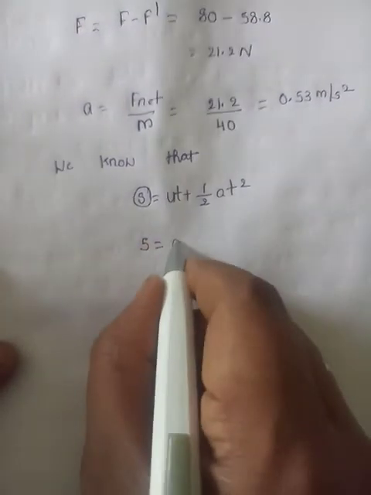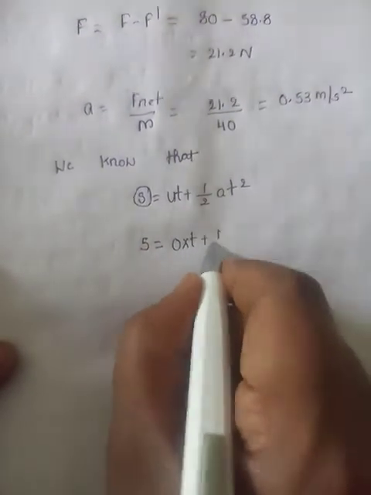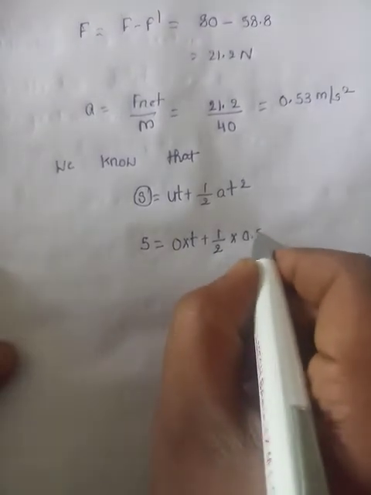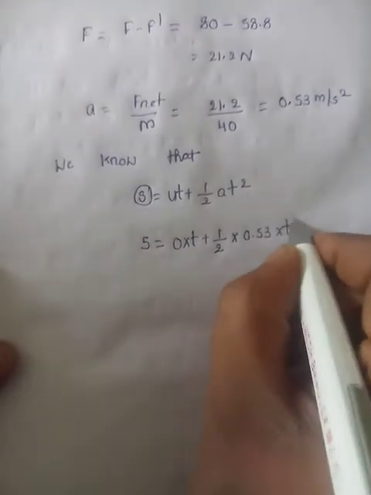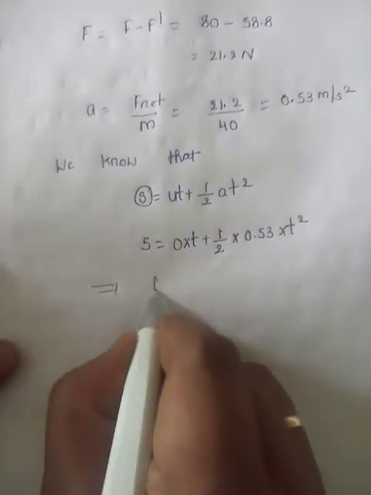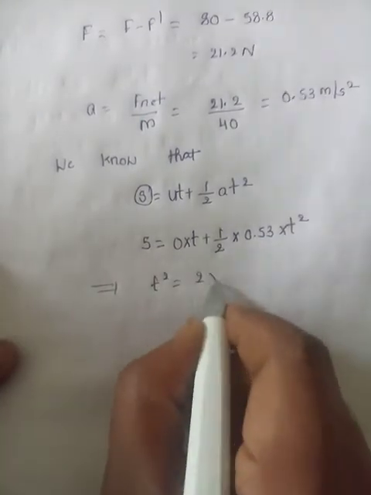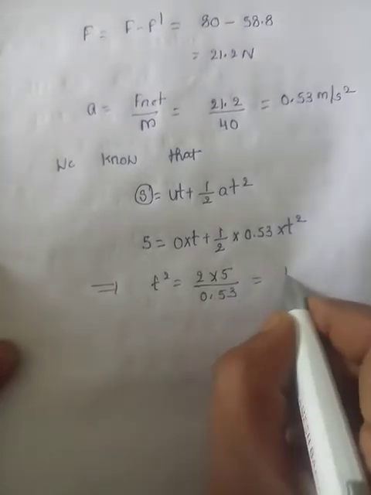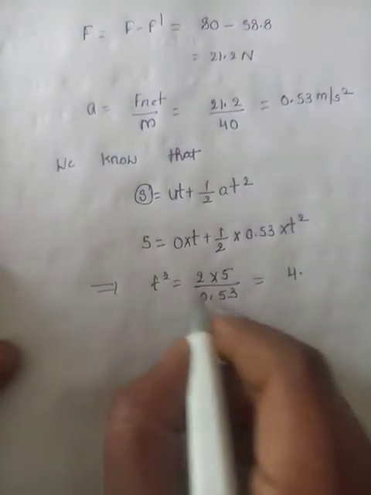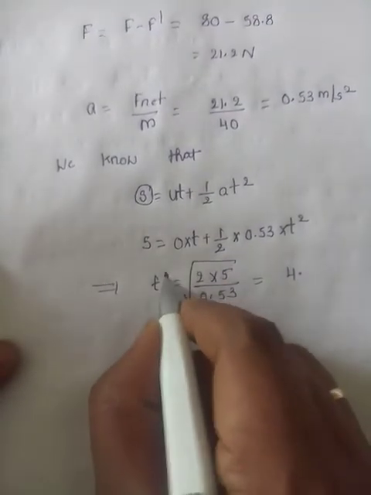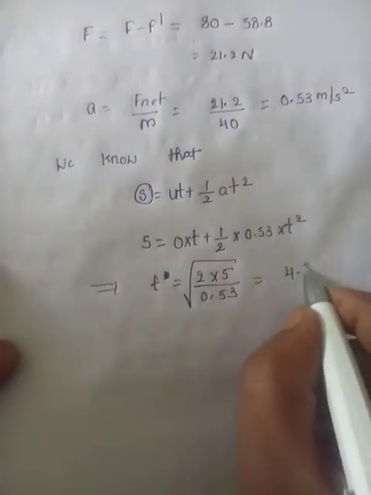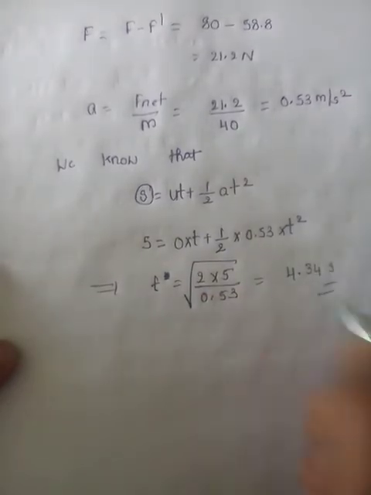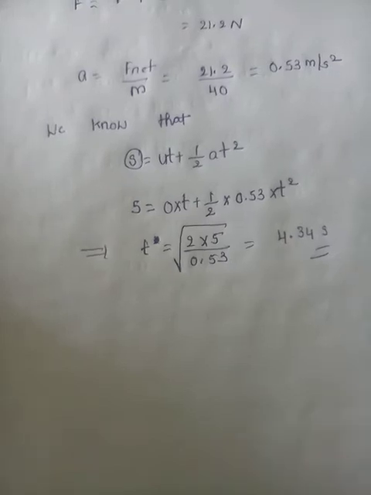It starts from initial velocity 0, plus half into a, which is 0.53, into t square. That implies t square equals 2 into 5 by 0.53. Taking the square root, t is 4.34 seconds. So after 4.34 seconds, the box will fall down.